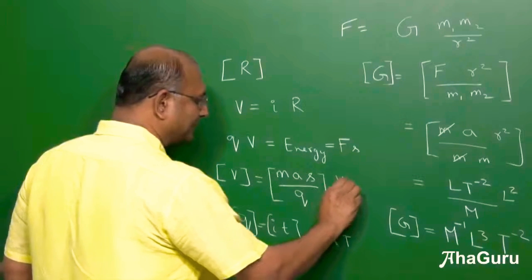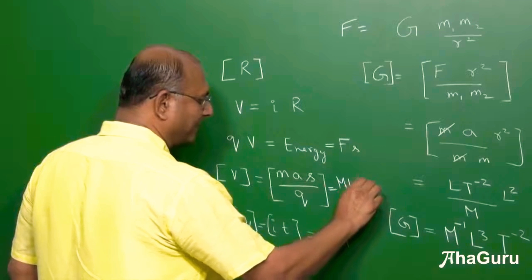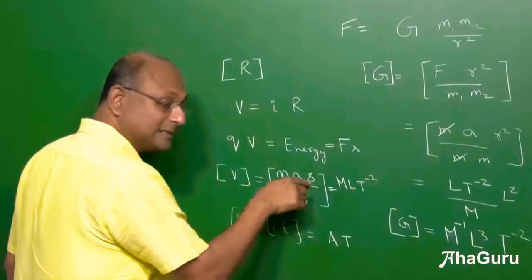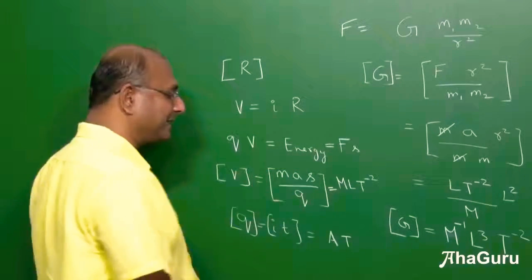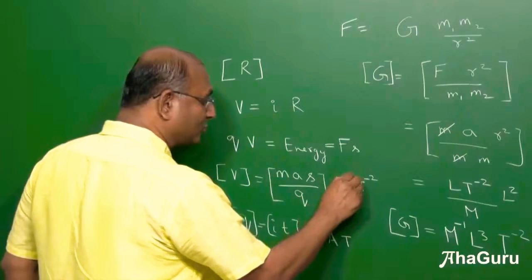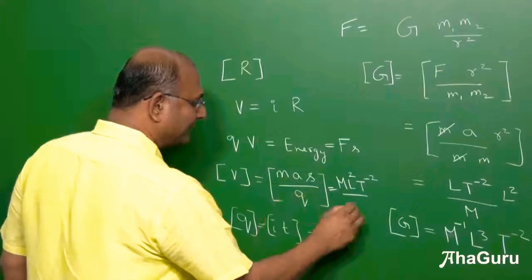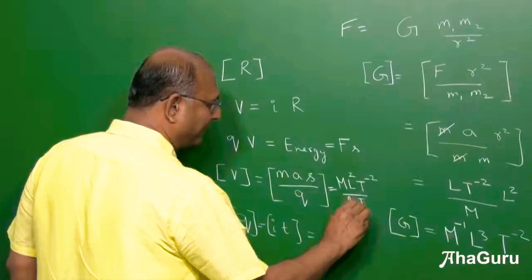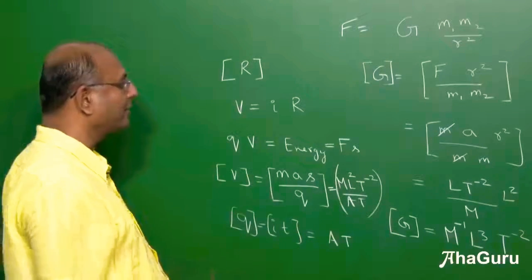This is mass M, L T power minus 2, L T power minus 2. This is displacement S. So that means it will be another L. Displacement has the same dimension as length. So that means L square T power minus 2 by charge, which is ampere into time. So this is our dimensional formula for potential.